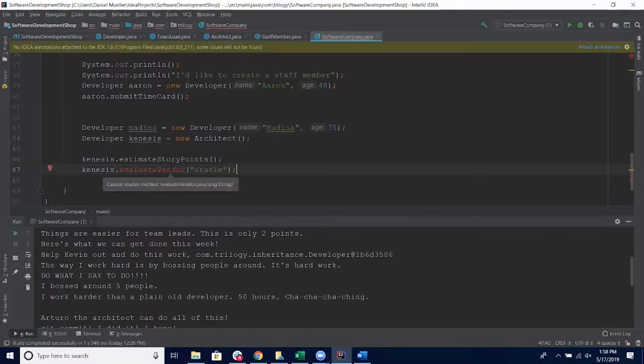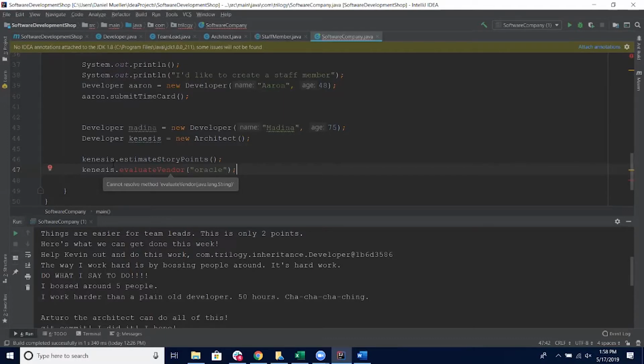All right, we got a big red one. No idea. IntelliJ doesn't know what I'm trying to do. And the reason is, even though Kinesis is an architect, we told Java that we wanted a developer. So it's given us a developer. So we can only do the developer things. And that right there is the old polymorphism.